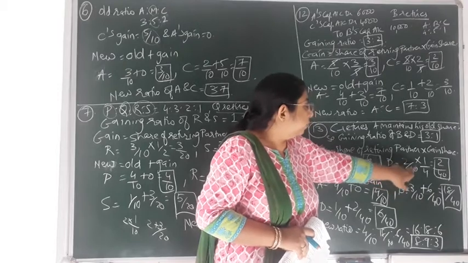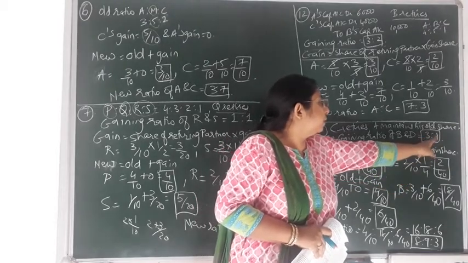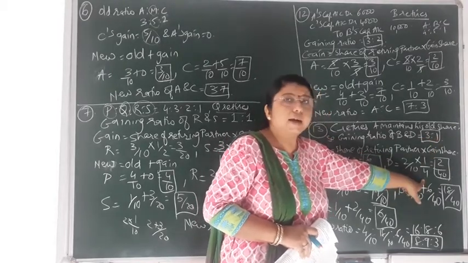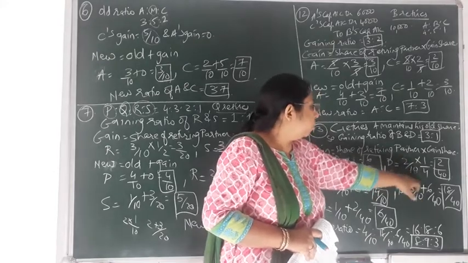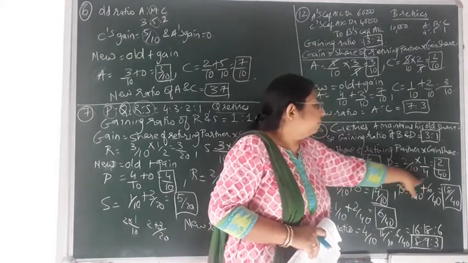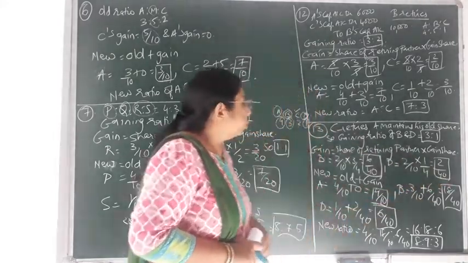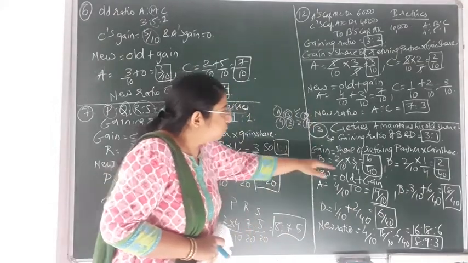So 2 by 10 multiplied by his gain share, that would be 1 by 4. So 2 by 10 into 1 by 4: 2 1s are 2 and 10 4s are 40. So it would come to 2 by 40. Now we have got the gain.